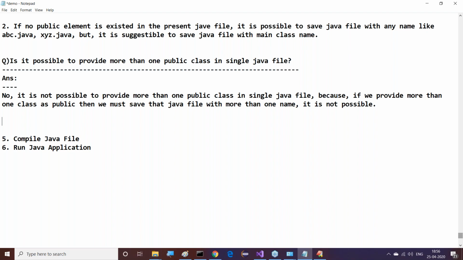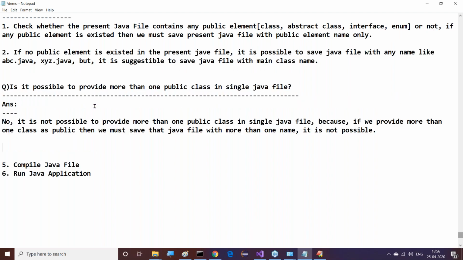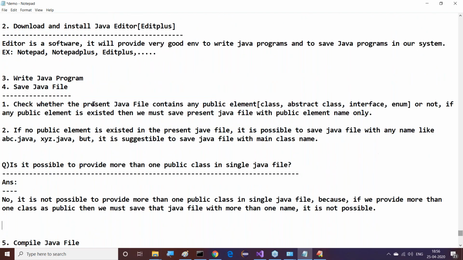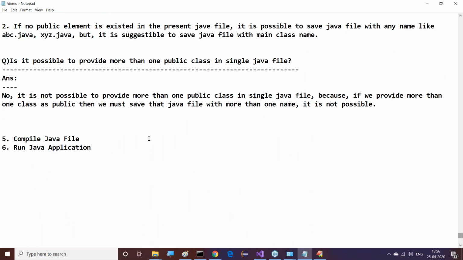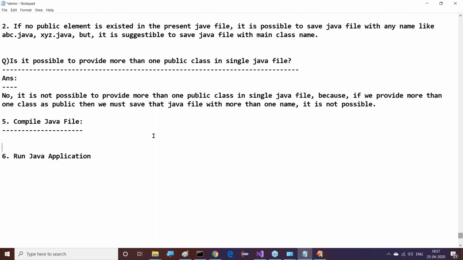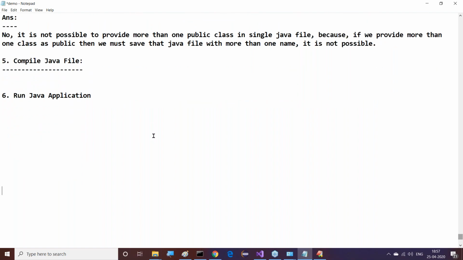Because of this reason only, we are unable to save that Java file with more than one name. That means we are unable to keep more than one public class in a single Java file. That's it. This is the total awareness we are able to understand. Save Java file, that option here we provided clearly. Next is compile Java file. Save Java file option is completed clearly.